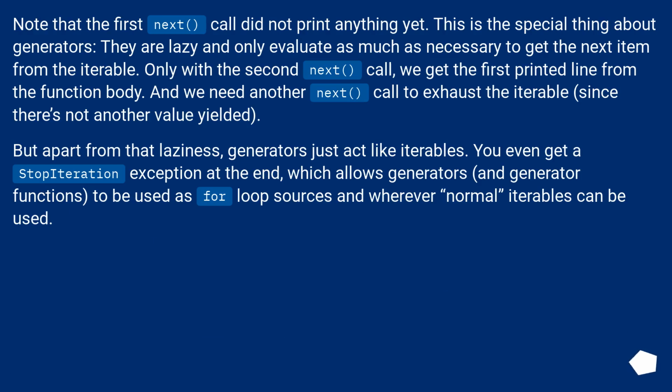Note that the first next call did not print anything yet. This is the special thing about generators, they are lazy and only evaluate as much as necessary to get the next item from the iterable. Only with the second next call, we get the first printed line from the function body. And we need another next call to exhaust the iterable, since there's not another value yielded.